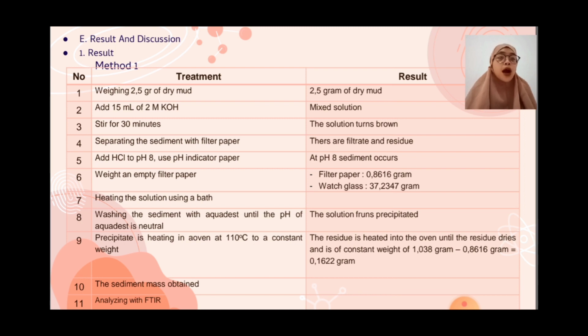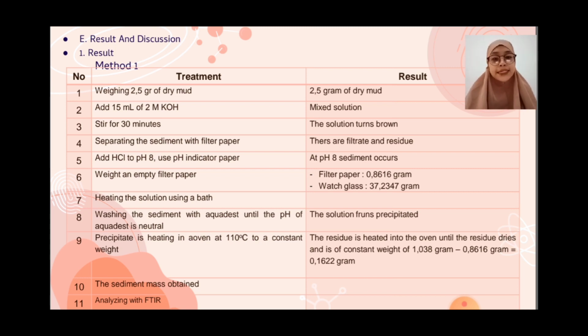0.8616 grams. 0.1622 grams. The sediment must be obtained by analyzing with two methods. Treatment: weighing 2.5 grams of dry mud.